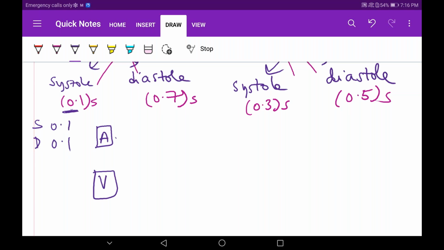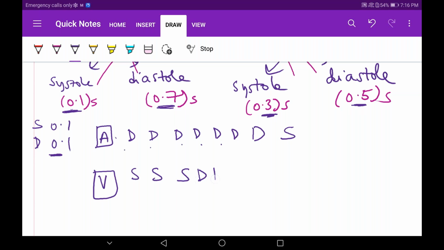Okay, now atria, how many times did I say diastole is occurring? 7 times, 0.7 seconds. I'm referring to each as 0.1. So diastole, diastole, diastole, diastole, diastole: 1, 2, 3, 4, 5, 6, 7, and only one systole is occurring. Let's see in ventricles. 3 systoles are occurring, and diastole is occurring 5 times.